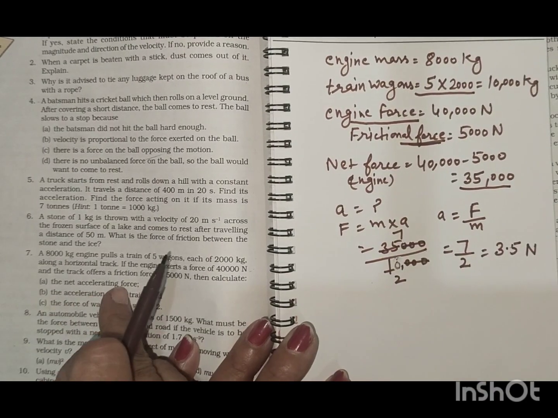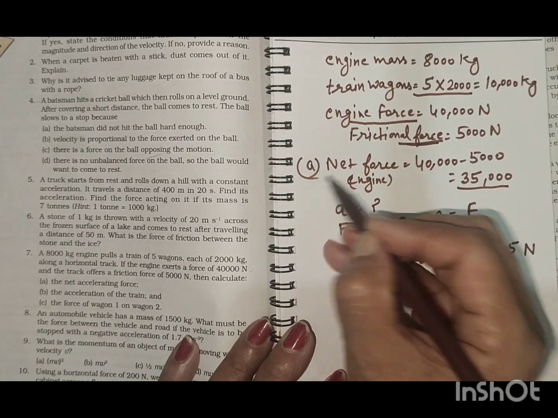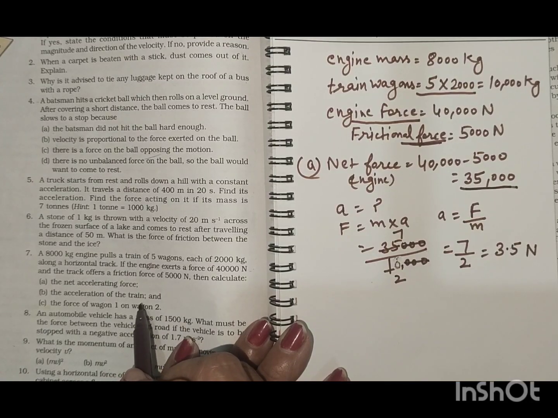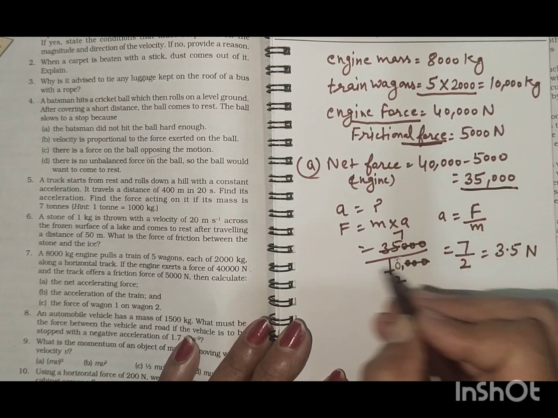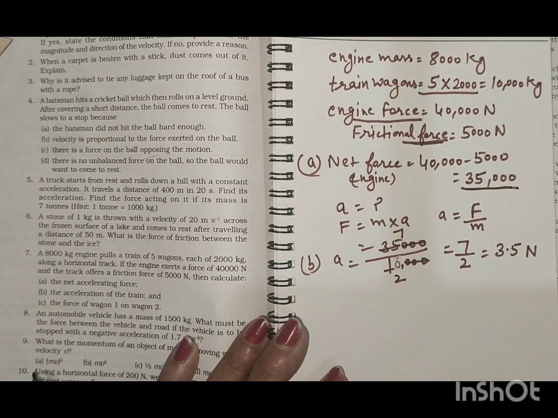Here first the net accelerating force. The net accelerating force is this 35,000. The acceleration of the train, acceleration of the train we have to find out, and this is the acceleration of the train.